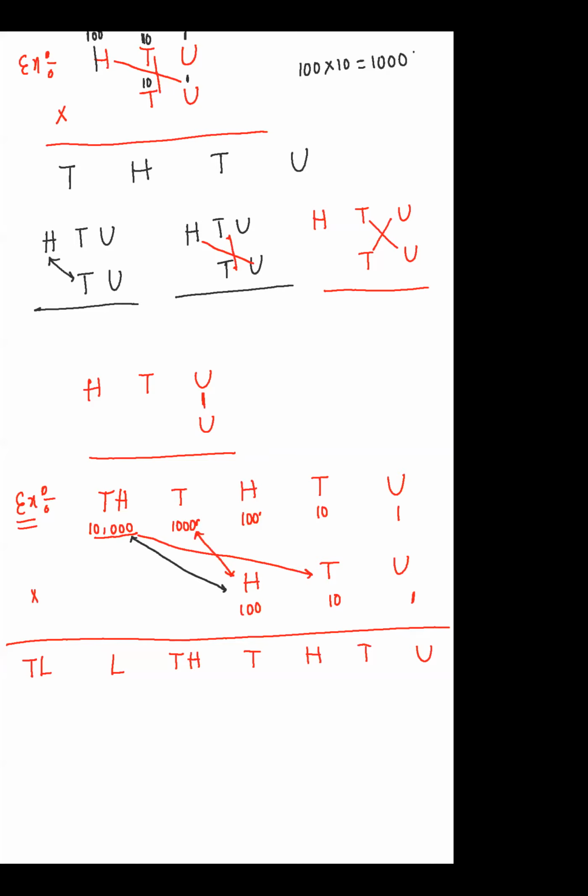Yes or no? After that, if you multiply, you want 10,000. 10,000 into 1 also we can do. And for 10,000, you can multiply this also.